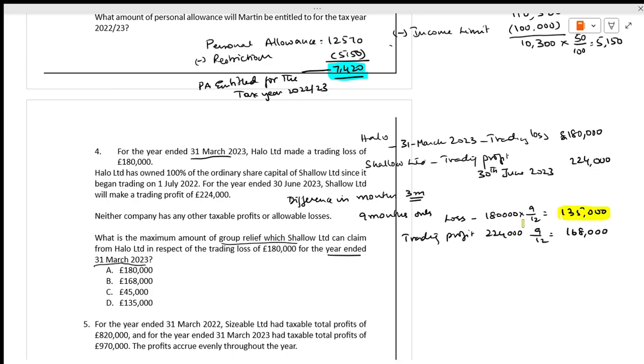The first one is we take the lower of the values. If the loss is 135, we can recover 135 only. We cannot go beyond that. The answer is 135.